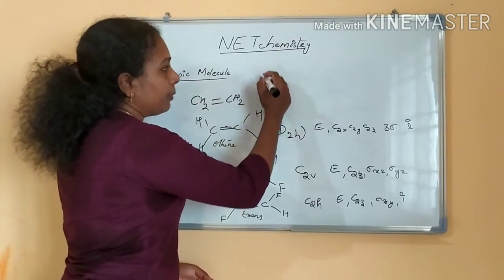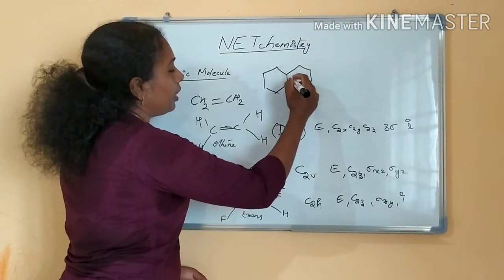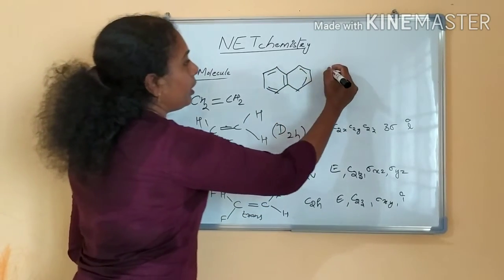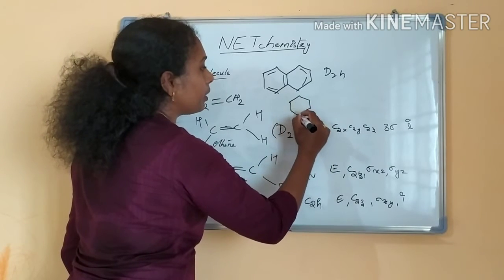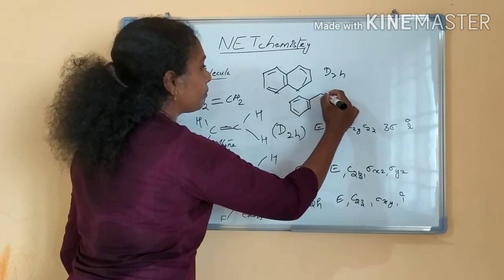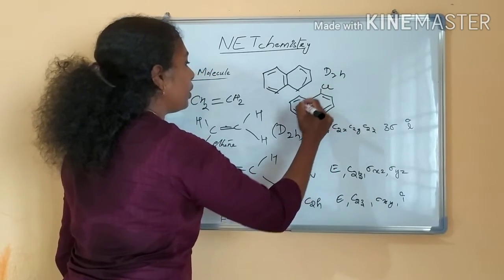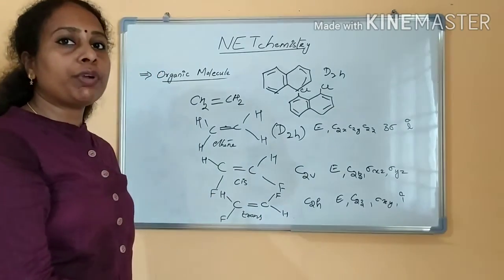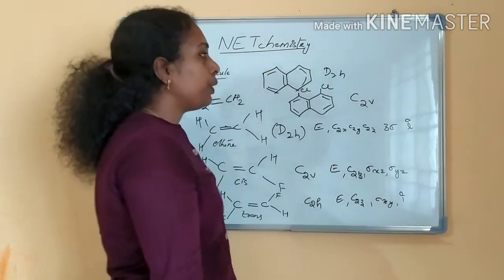Same way we will see naphthalene. Okay, naphthalene, you know, is the D2H point group. If I am substituting naphthalene, here I am substituting chlorine. Okay, both sides I have substituted 1,2 dichloro, then the point group will be reduced to C2V.